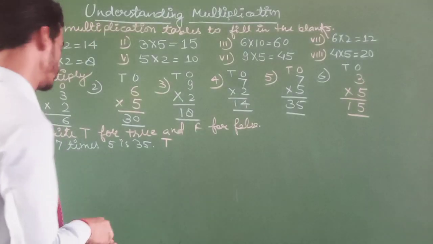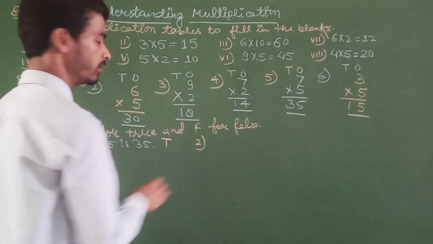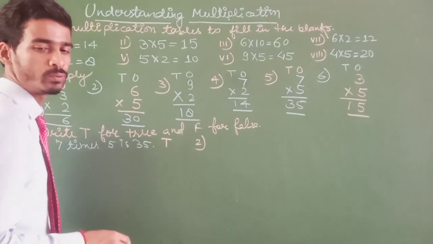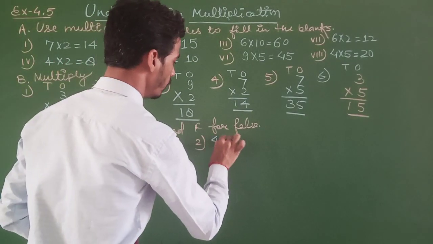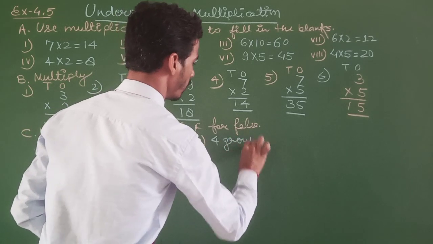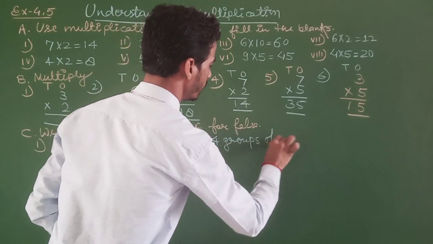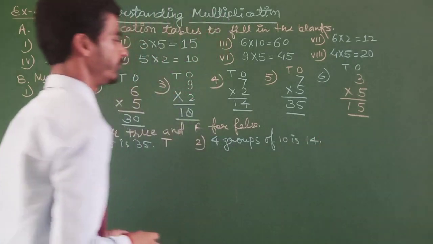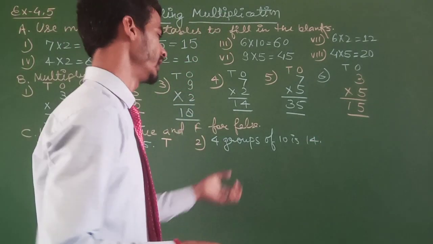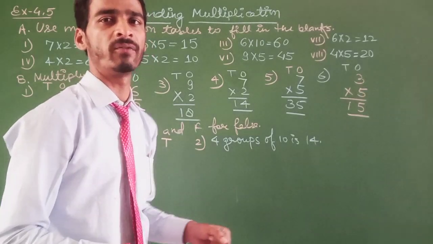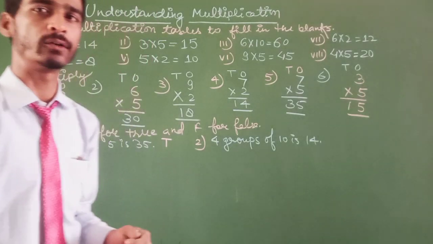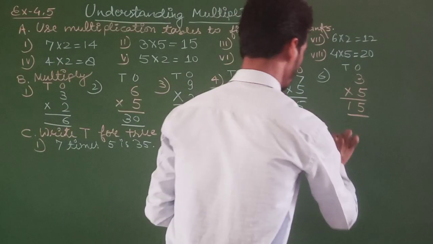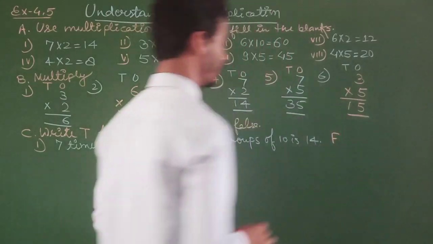Question number 2 is 4 groups of 10 is 14. 4 groups of 10, that makes it 4 multiplied by 10. The multiplication fact will be 4 multiplied by 10 is equal to 14. So that is false, not 14, it is 40.